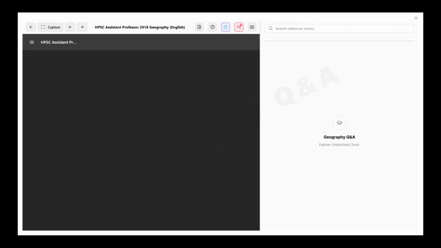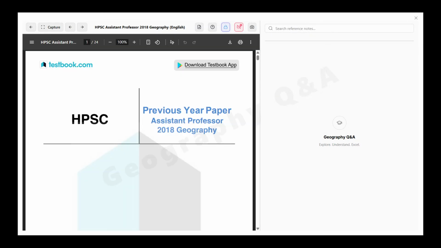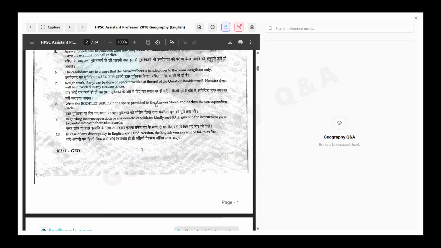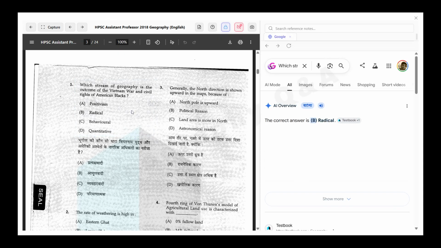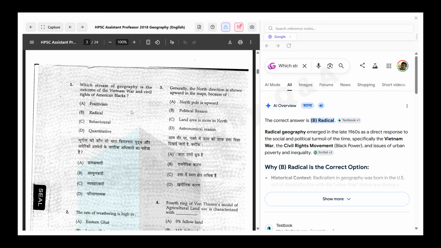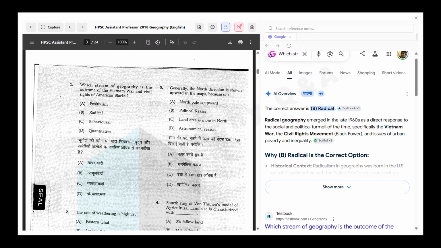PSC 2018 previous year question on geography. Start with the question: which stream of geography is the outcome of the Vietnam War and the civil rights of the American blocs? Options are positivism, radicalism, behavioralism, and quantitative revolution. So the correct answer is radical geography.